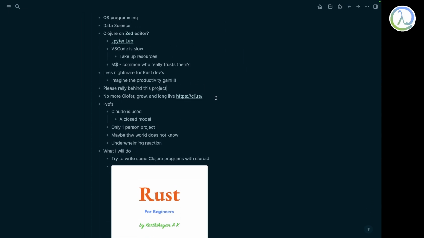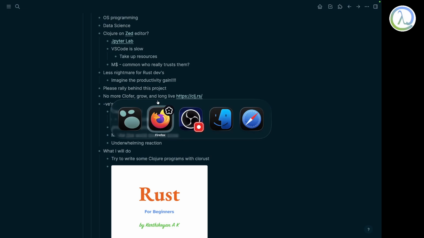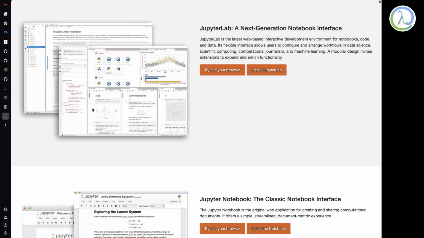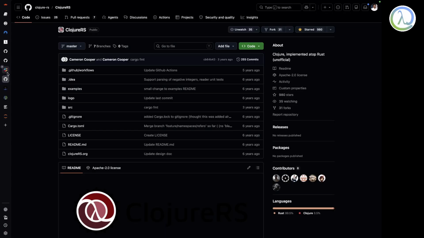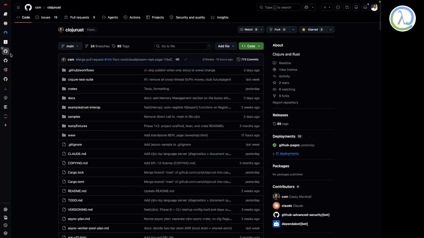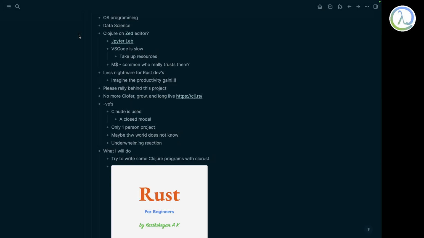That's the thing I just want to say, and no more disclosure for the project, what I'm doing, so that I can get some breathing space. And long live Clojure, clj.rs or Clorus, I don't know. I find it really difficult to spell this. Clojurist, okay, whatever, however you spell it. And clj.rs is elegant, right?